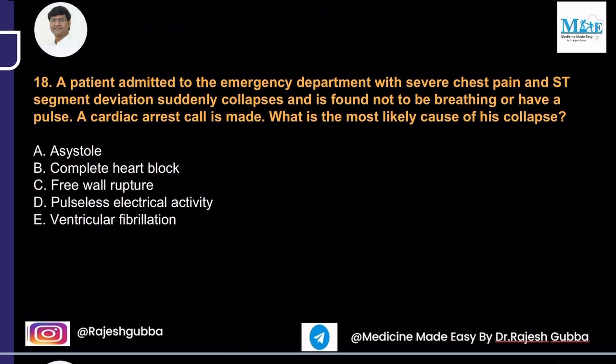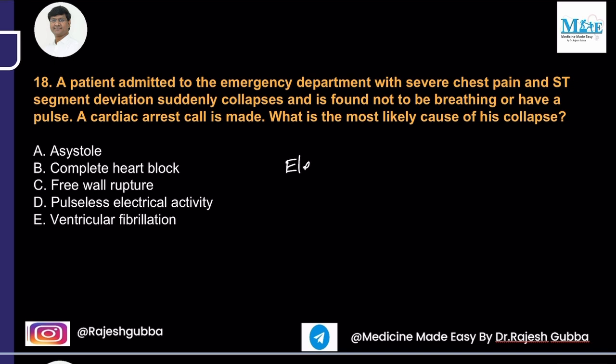A patient admitted to the emergency department with severe chest pain and ST segment elevation suddenly collapses and is found not to be breathing or having a pulse. A cardiac arrest call is made. What is the most likely cause of his collapse? Asystole, complete heart block, free wall rupture, pulseless electrical activity, and then ventricular fibrillation. So immediately after the myocardial infarction, what are the anticipated complications? There are two things: electrical complications and structural complications.